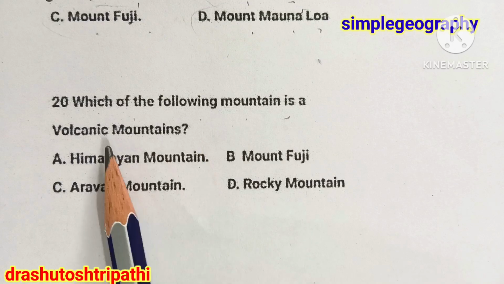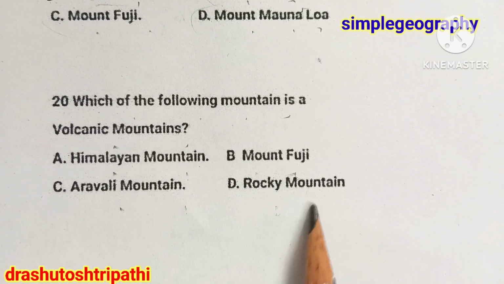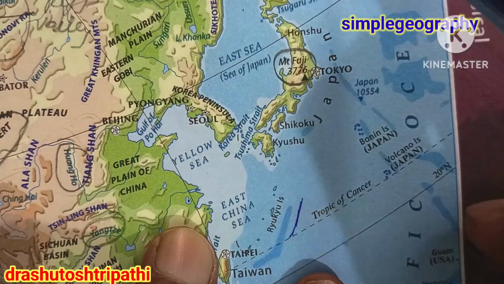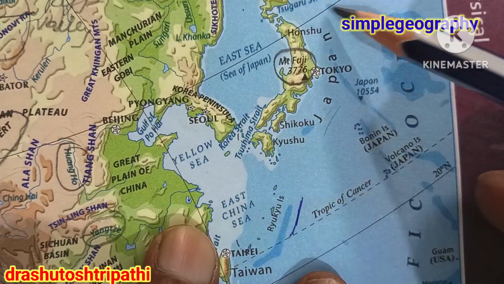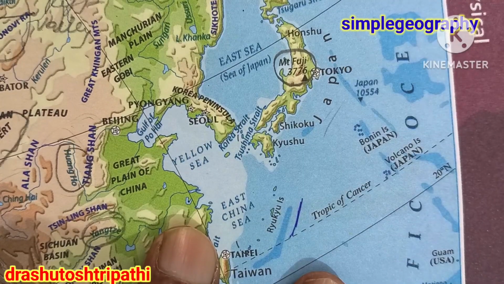Which of the following is a volcanic mountain: Himalayan mountain, Mount Fuji, Aravalli mountain, or Rocky mountain? The answer is B, Mount Fuji. Yes, this is the picture of Japan, and that is Mount Fuji, which is an example of a volcanic mountain.